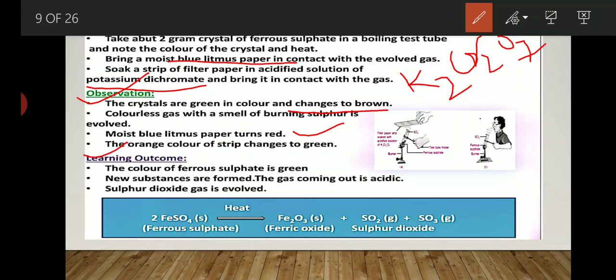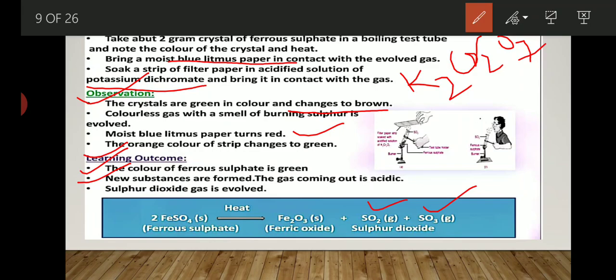The color of ferrous sulfate is green. Okay, that is clear. Now, new substances are formed. The gas coming out is acidic. Whatever new substance is formed is acidic in nature, along with the liberation of gas, that is sulfur dioxide and sulfur trioxide. The sulfur dioxide gas evolved, that we are knowing.